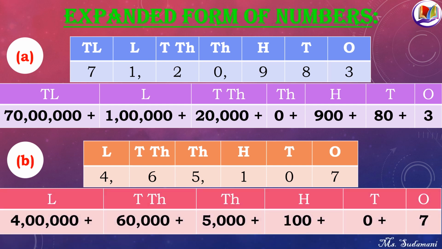So 4 can be written according to its place value as 4 lakh, 6 as 60,000, 5 as 5,000, 1 as 100, 0 again as 0 and 7 in ones place, so as 7. So I hope all of you would have understood what are expanded form of numbers.